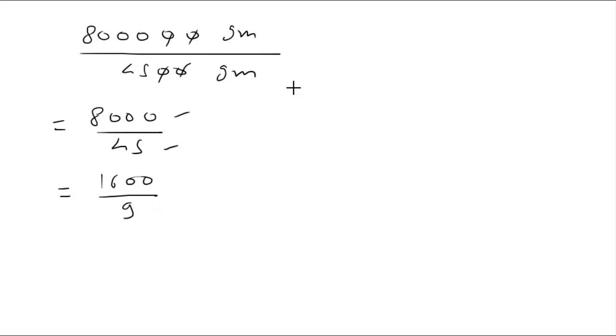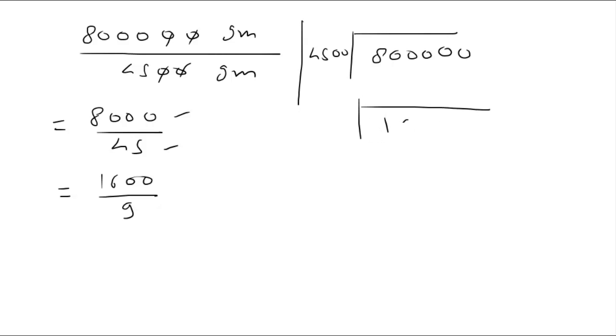So in place of dividing 8 lakh by 4500, we will do the division of 1600 by 9, because these are equivalent fractions. So 8000 divided by 45 is equivalent to 1600 divided by 9.